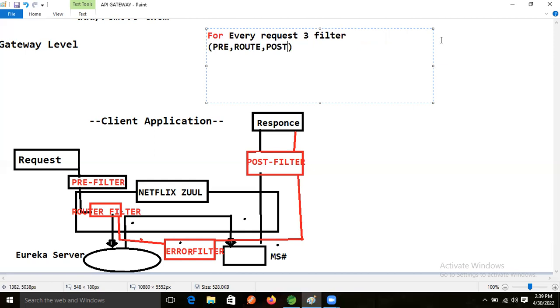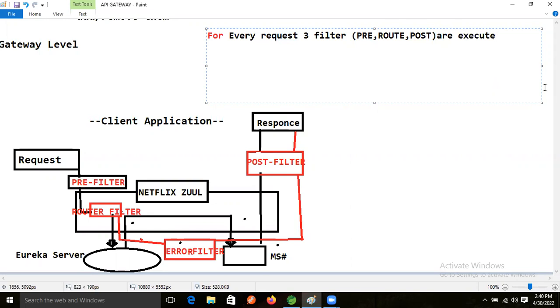For every request, pre, route, and post are executed. These three will execute. Clear, guys?